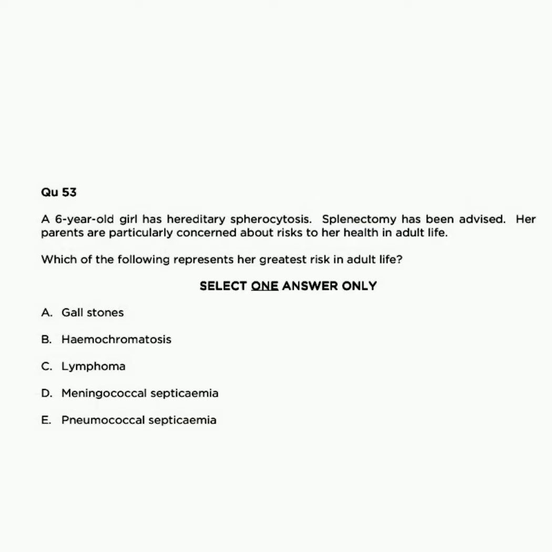So, pneumococcal septicemia in adult life is a greater risk to her life and health. We know that gallstones also develop, but gallstones are not a risk to her health or life. The serious concerning condition is pneumococcal septicemia. For pneumococcal septicemia, the patient needs to take lifelong prophylaxis. So, these are the questions that come from hereditary spherocytosis.